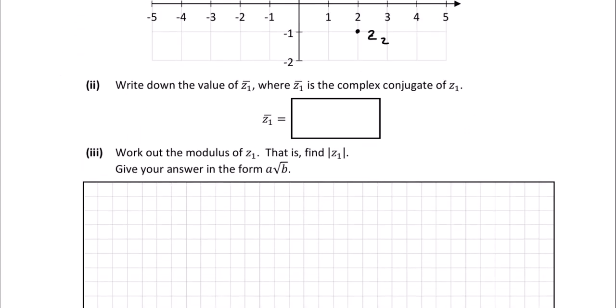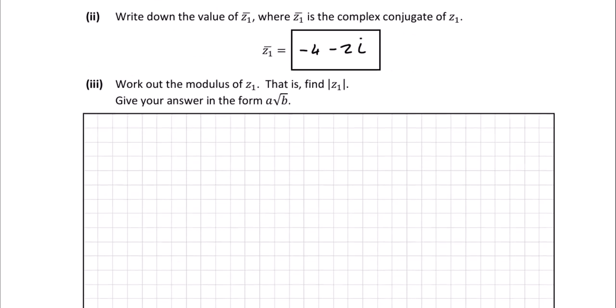So the complex conjugate of that is minus 4 minus 2i. You just change the sign in the middle there. So part 3 says work out the modulus of z1. Give your answer in the form a root b.